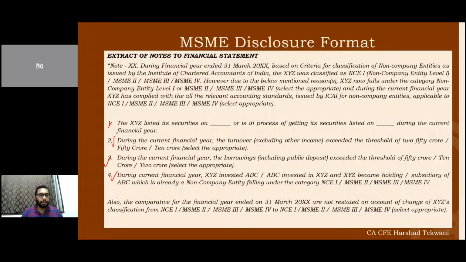Also, we need to make sure this note is present. Although the comparatives for the financial year are not restated on account of the change of XYZ classification from NCE 1. NCE 1 means non-corporate entity level 1. For level 2, level 3, level 4, we use the terminology MSME 2, MSME 3, MSME 4. So either it was earlier level 1, level 2, level 3, level 4, and hence there is no restatement of accounts. You can use this disclosure format as a note to the financial statements and disclose the relevant information in this format. And this is required as per the scheme of ICAI.